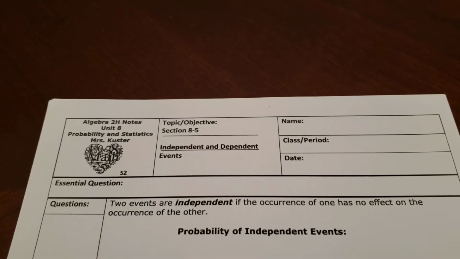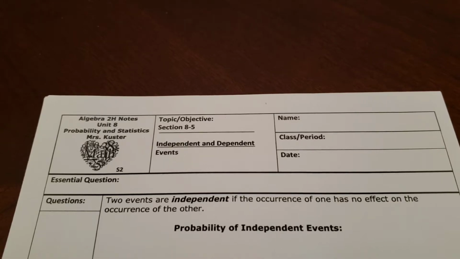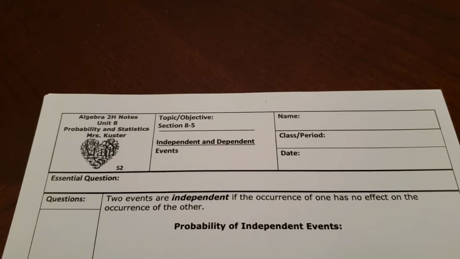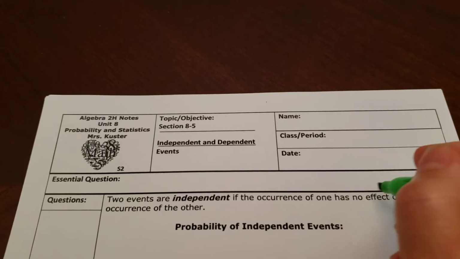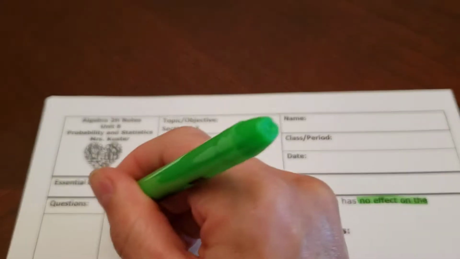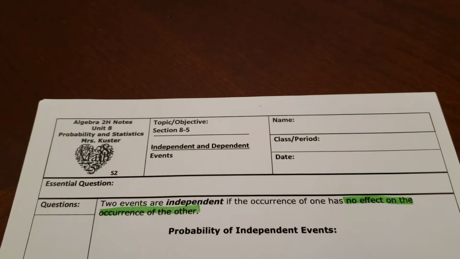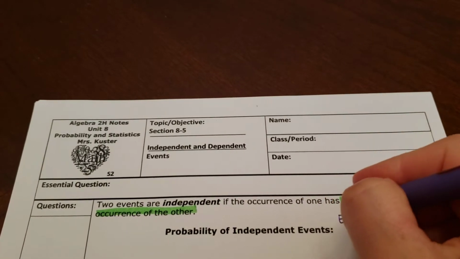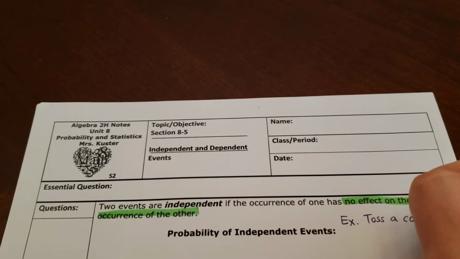All right, today's notes, section 8-5, are independent and dependent events. So the probability of something being independent basically means that the occurrence of one thing has no effect on the other. That's the important part, that there's no effect. An example would be tossing a coin. If I tossed a coin once and then tossed it again, that first toss would have no effect on my outcome for my second toss. So tossing a coin is one type of example.